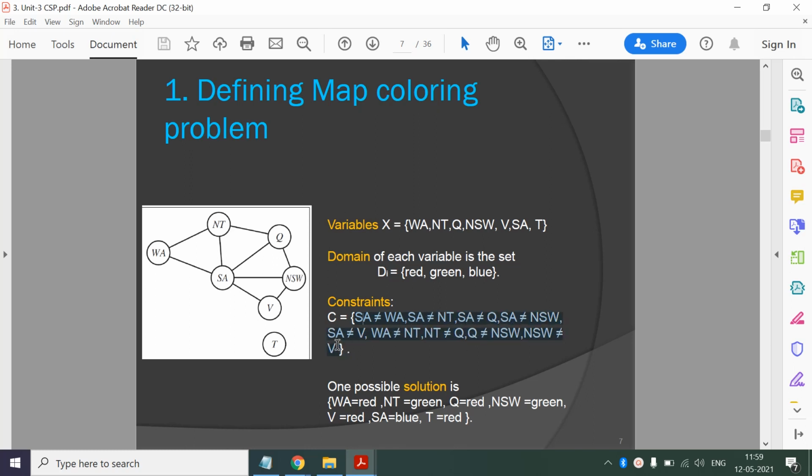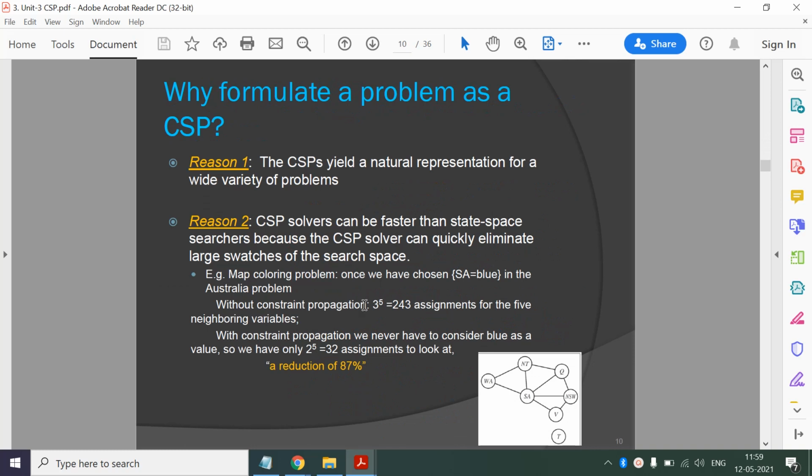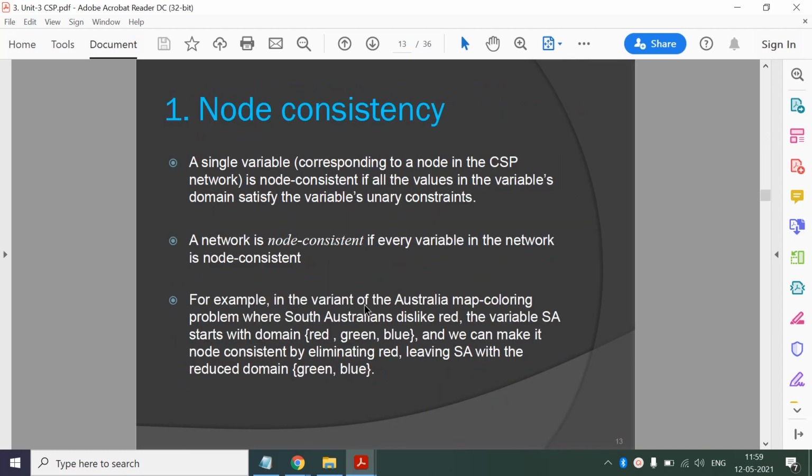We didn't have any unary constraint, that's why we added this extra constraint here. So what if South Australia dislikes the color red? South Australia cannot have red, so only one variable is involved. To satisfy that, you have to eliminate red from the domain of SA, so its reduced domain will be green and blue. Red is removed, right? So this is regarding node consistency.